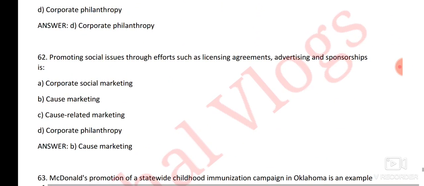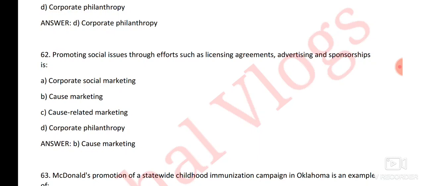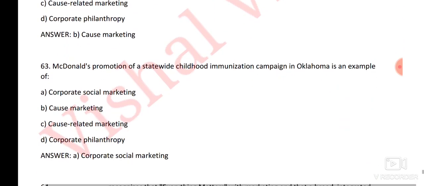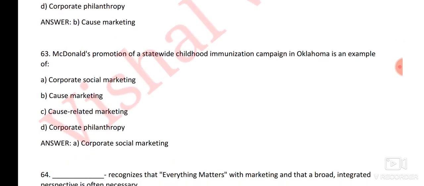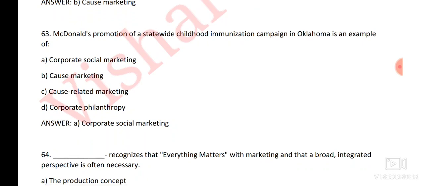Next question, promoting social issues through efforts such as licensing agreements, advertising, and sponsorships is what? Then the right answer is option number B, cause marketing. Next question, McDonald's promotion a statewide childhood immunization campaign in Oklahoma is an example of, here the right answer is option number A, corporate social marketing.